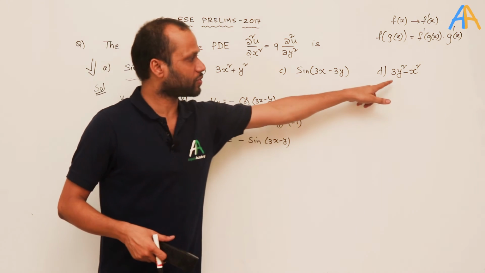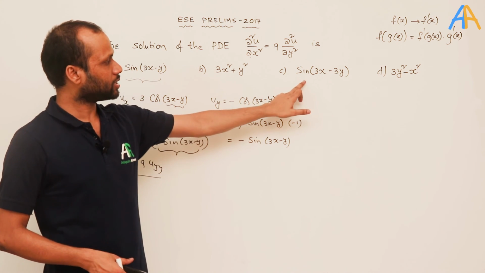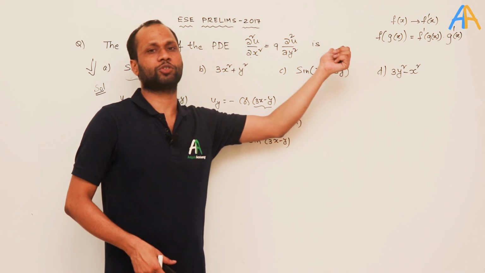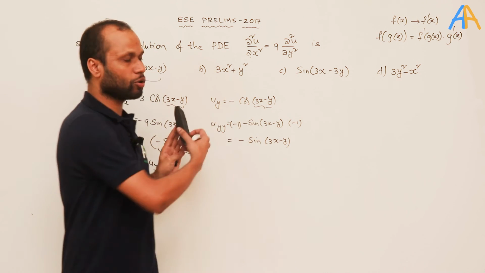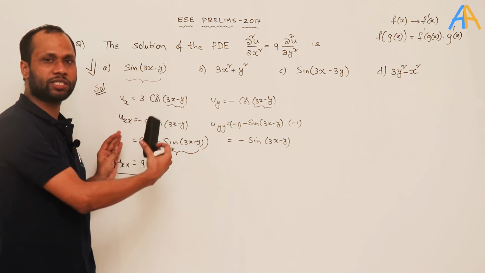You will substitute the first, it will not satisfy, then the next, it will not satisfy, then only the last option which is supposed to be correct. Then it would take you more time. Here in this case option A itself is correct, so my time is saved.